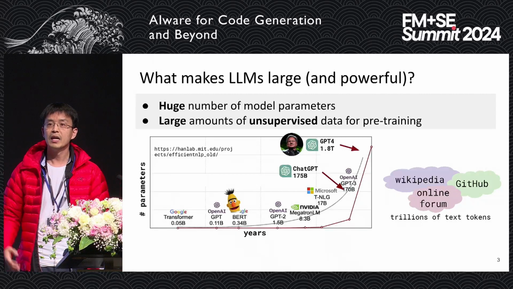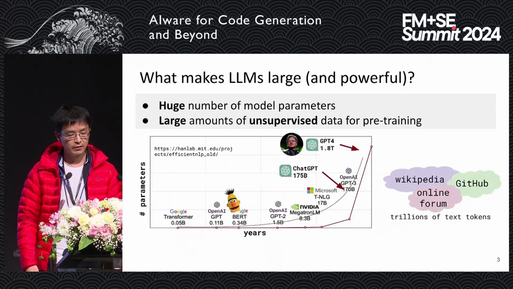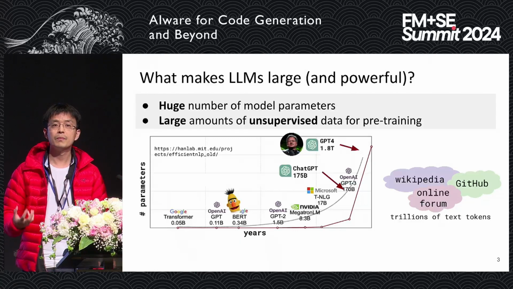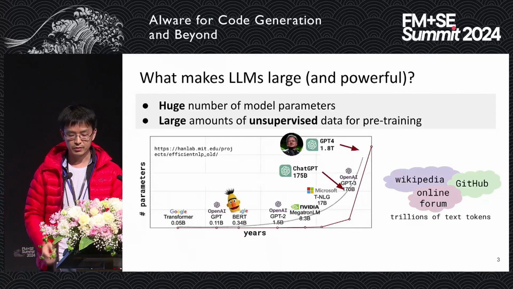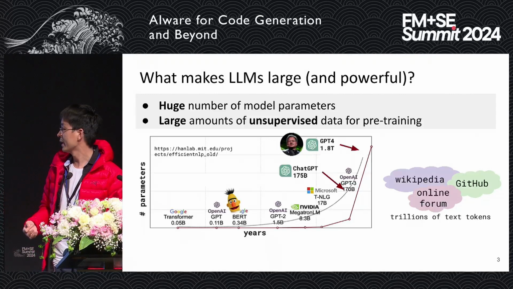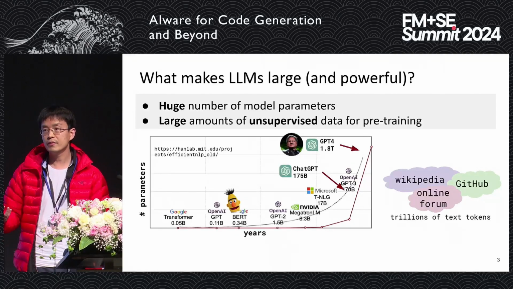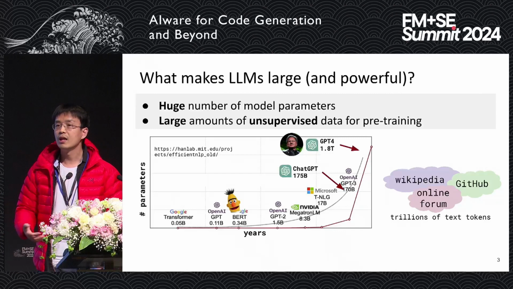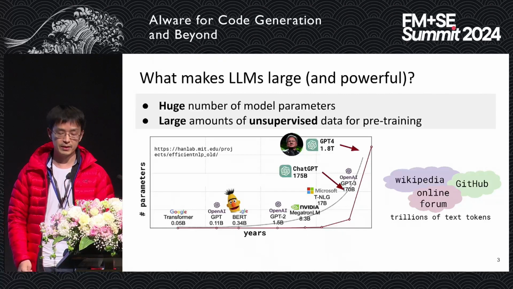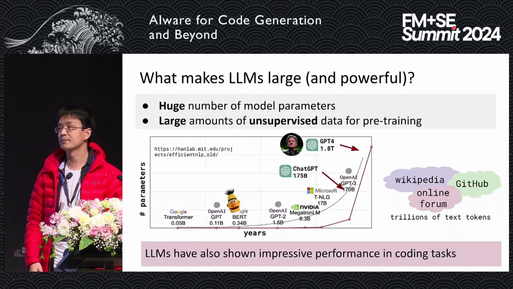And where do we get that information? It can be obtained during the pre-training phase. For example, a large amount of unsupervised data can be used for pre-training those large language models. It can come from, say, Wikipedia, or online discussions. It can also come from GitHub, which includes a lot of code information. Because of that, a lot of the recent large language models can really perform competitive programming, and they show very impressive performance in coding tasks.